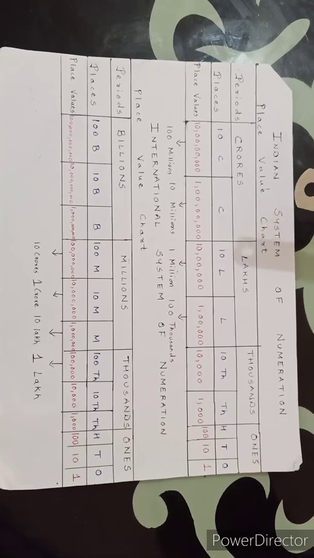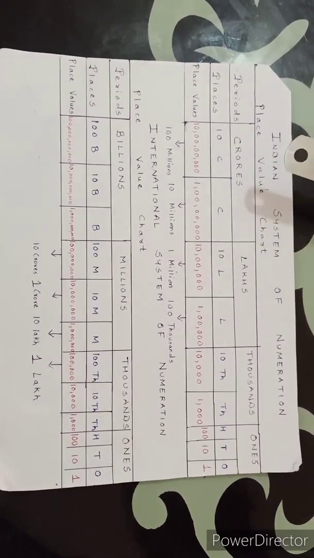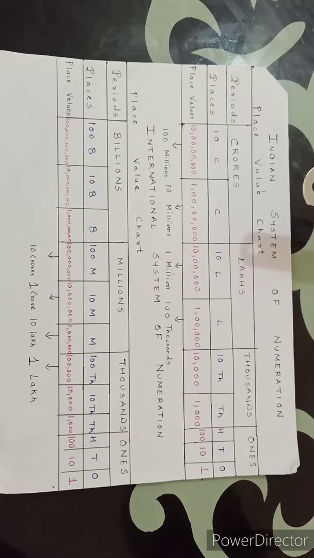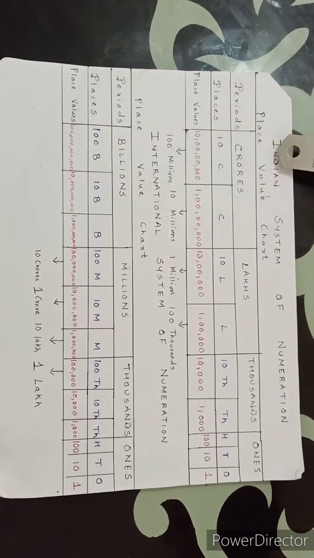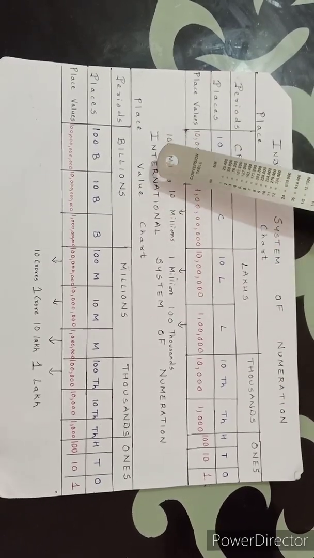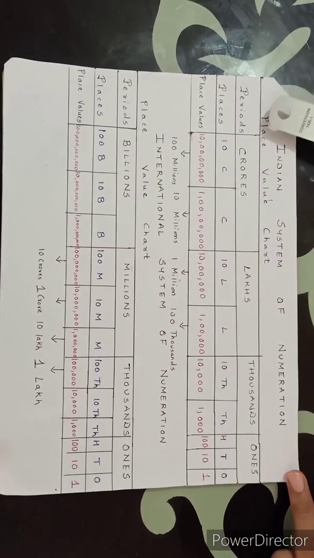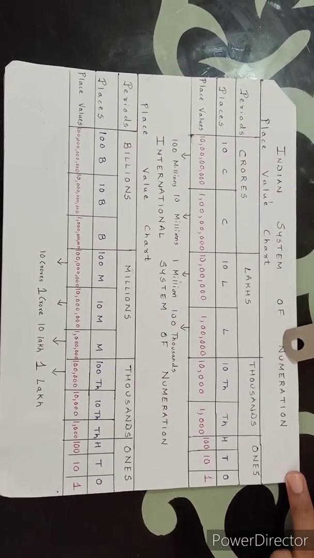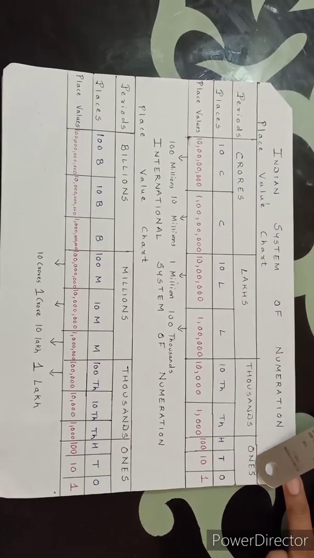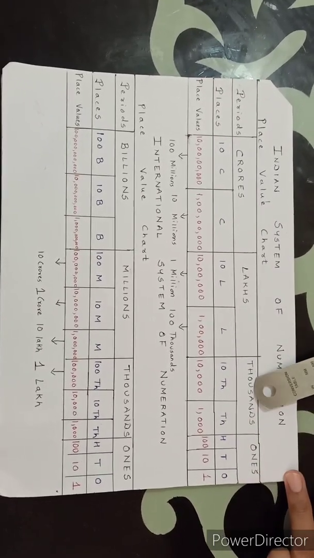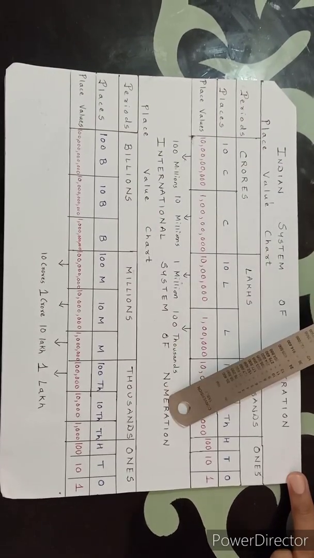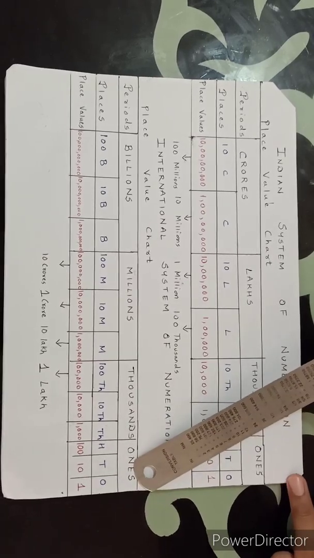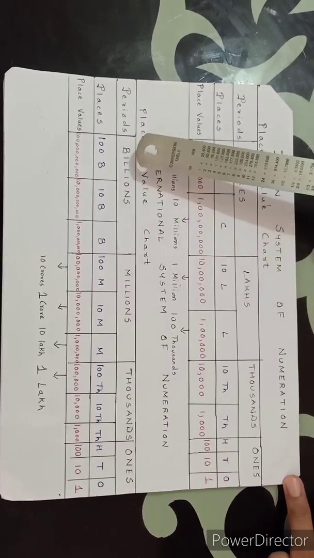Children, before starting the exercise questions, let us revise one more time the two methods of numeration as discussed in previous sessions. So you know there are two methods of numeration, Indian system of numeration and international system of numeration. Now as we have studied earlier, there are four periods in Indian system of numeration, namely starting from the right side, ones, thousands, lakhs, crores. And in international system of numeration also there are four periods starting from ones, thousands, millions, billions.